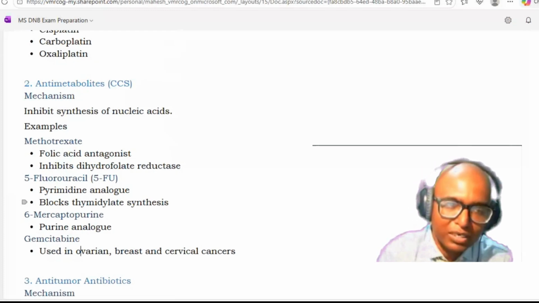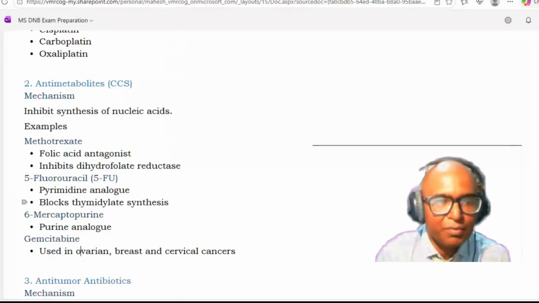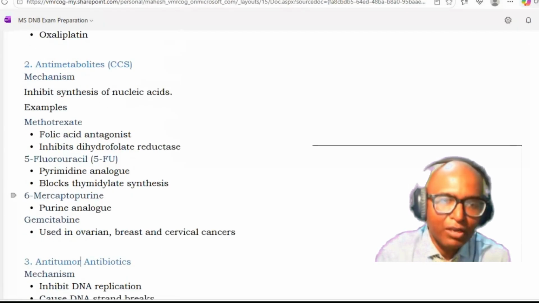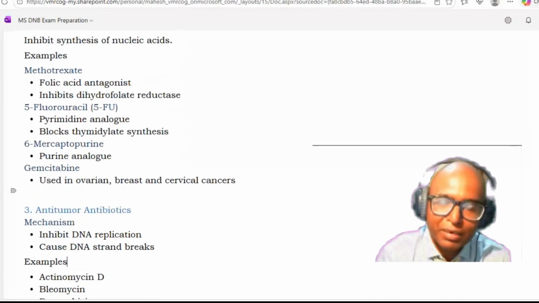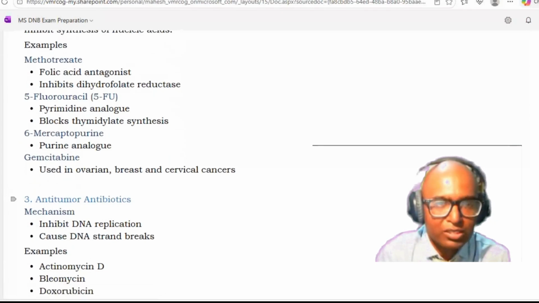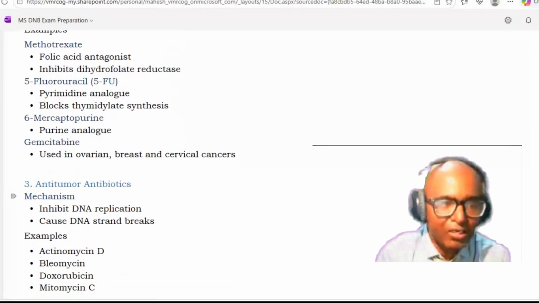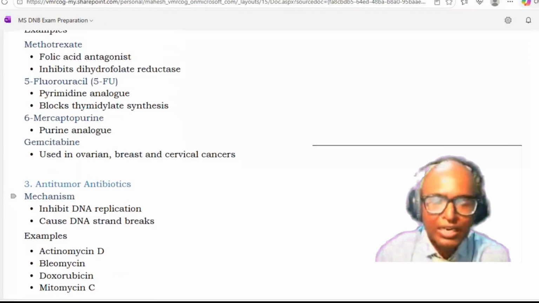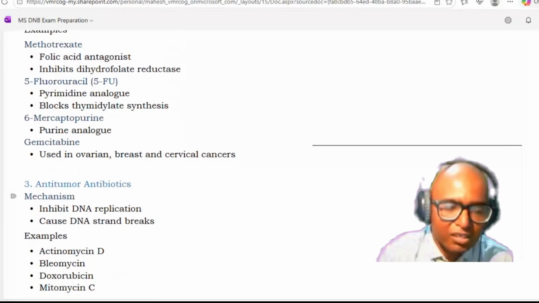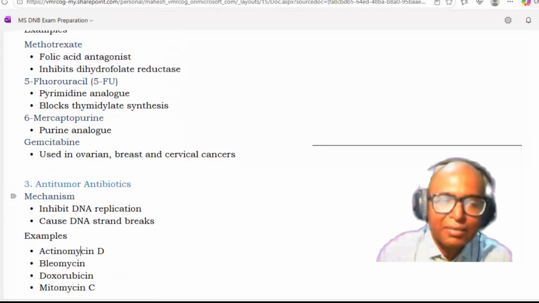Examples: methotrexate, a folic acid antagonist that inhibits dihydrofolate reductase; 5-fluorouracil, 5-FU, which is a pyrimidine analog that blocks thymidylate synthesis; then 6-mercaptopurine, a purine analog; and gemcitabine, used in ovarian, breast, and cervical cancers. So at least methotrexate, 5-fluorouracil, and 6-mercaptopurine, these three antimetabolite drugs you should remember.